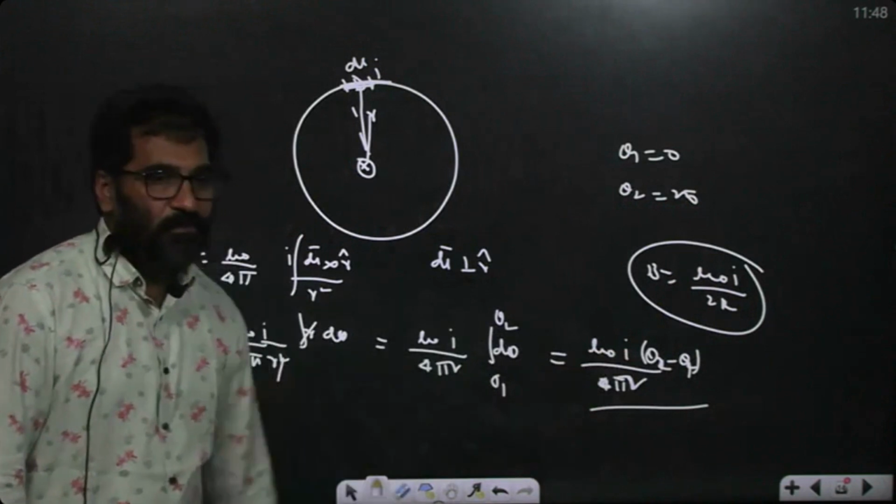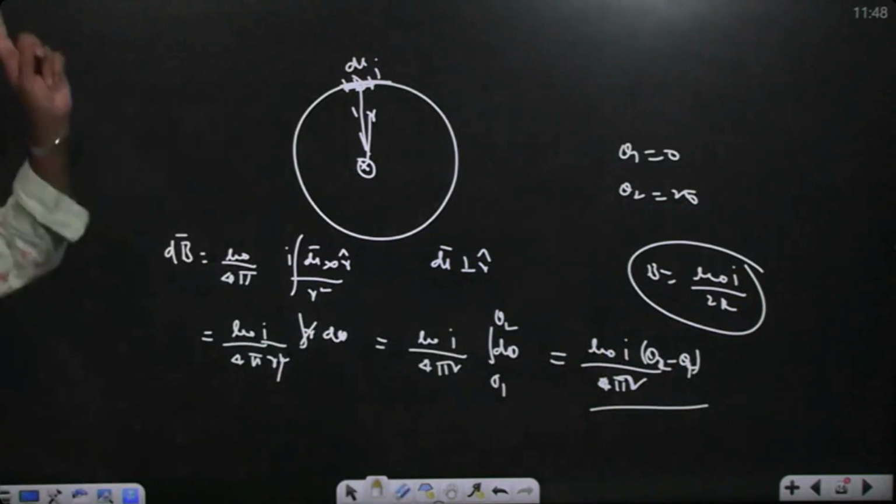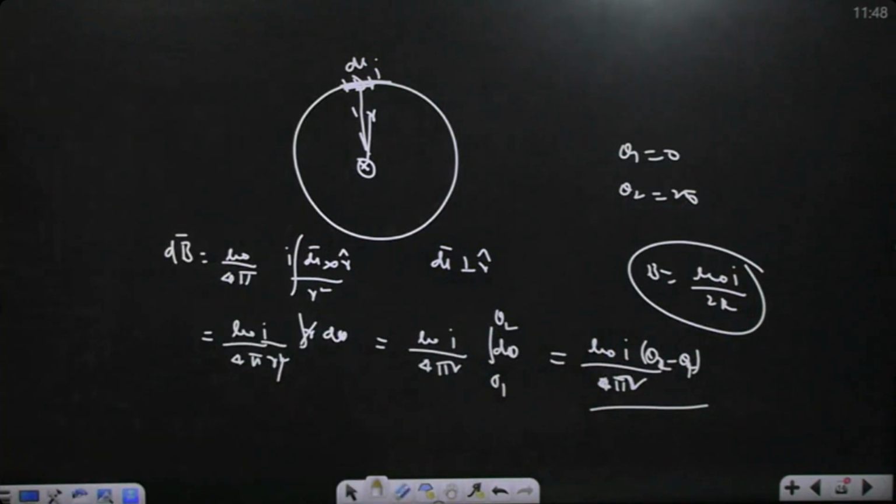So if an infinite straight current wire is given to you, then the magnetic field is what? Mu naught I by 2 pi R. But when we take a complete current carrying loop, then we get mu naught I by 2R. So what is the difference between them actually? Only the pi makes the difference, right?